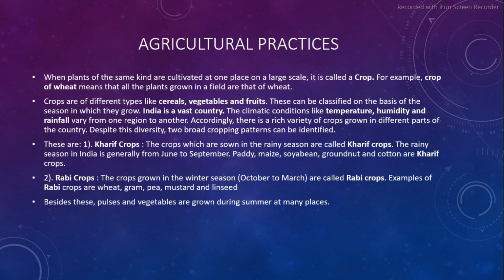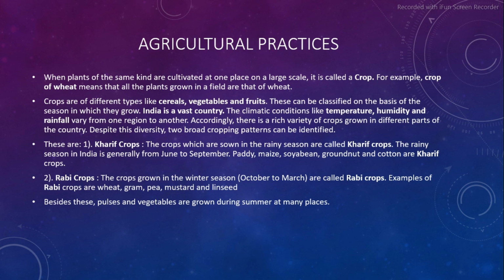The first one is Kharif crops. The crops which are sown in the rainy season are called Kharif crops. The rainy season in India is generally from June to September. Examples of these are paddy, maize, soya bean, groundnut, and cotton. Second is Rabi crops. The crops grown in the winter season, October to March, are called Rabi crops. Examples of Rabi crops are wheat, gram, pea, mustard, and linseed.